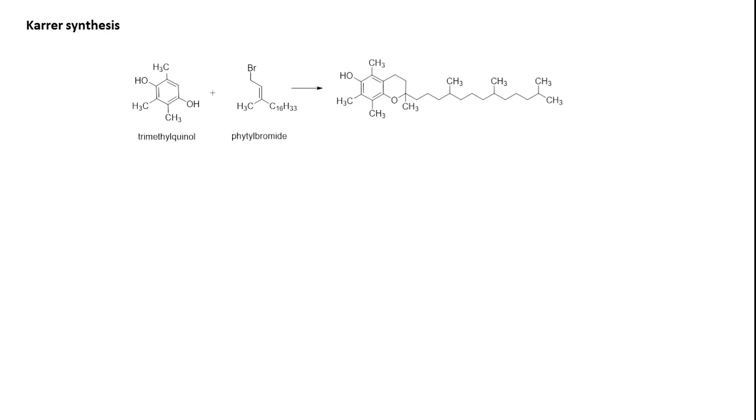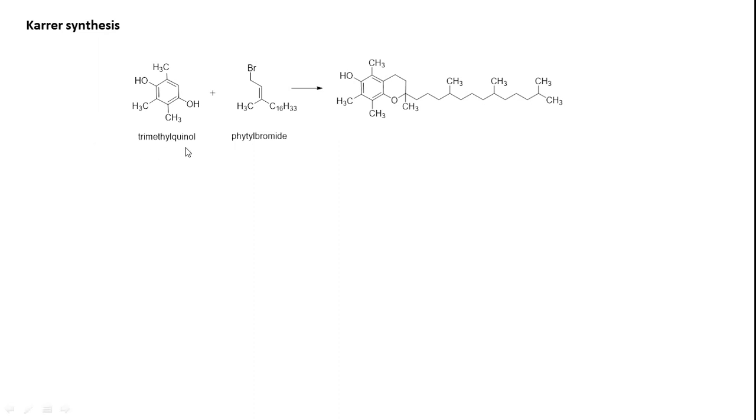Whenever we propose a structure, we need to synthesize it. So here Paul Karrer has synthesized alpha tocopherol. Paul Karrer is known for his contributions in the synthesis of several natural products, and for his contributions in synthetic organic chemistry, he was awarded the Nobel Prize. He synthesized this by starting with natural and semi-synthetic derivatives.